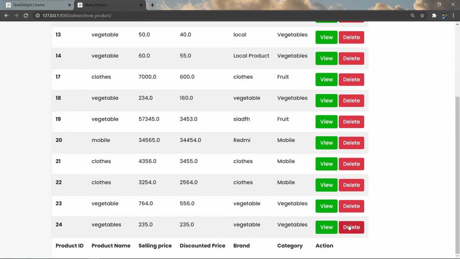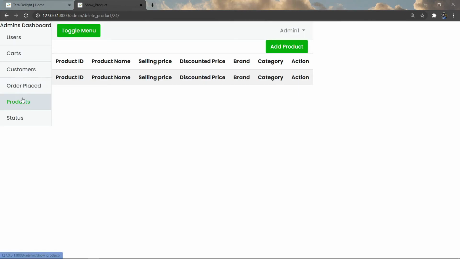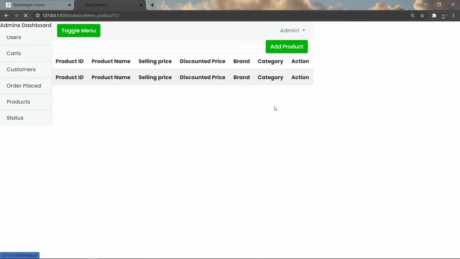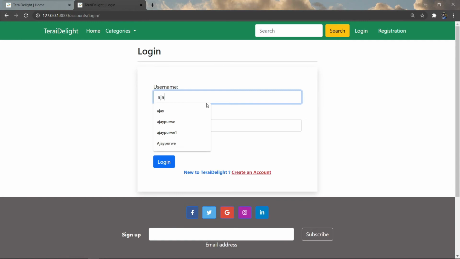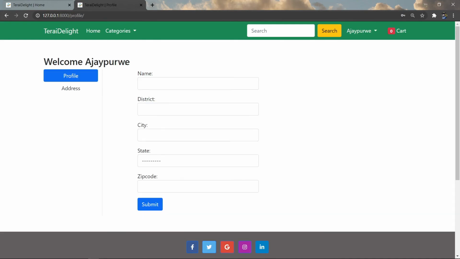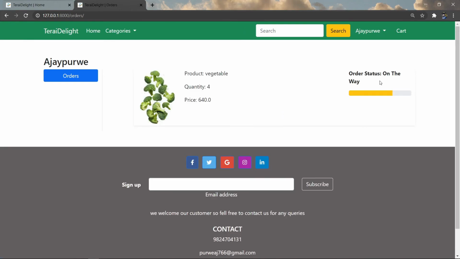And we are also able to delete these products. When we go to the user's account, we are able to see our orders that are on the way.